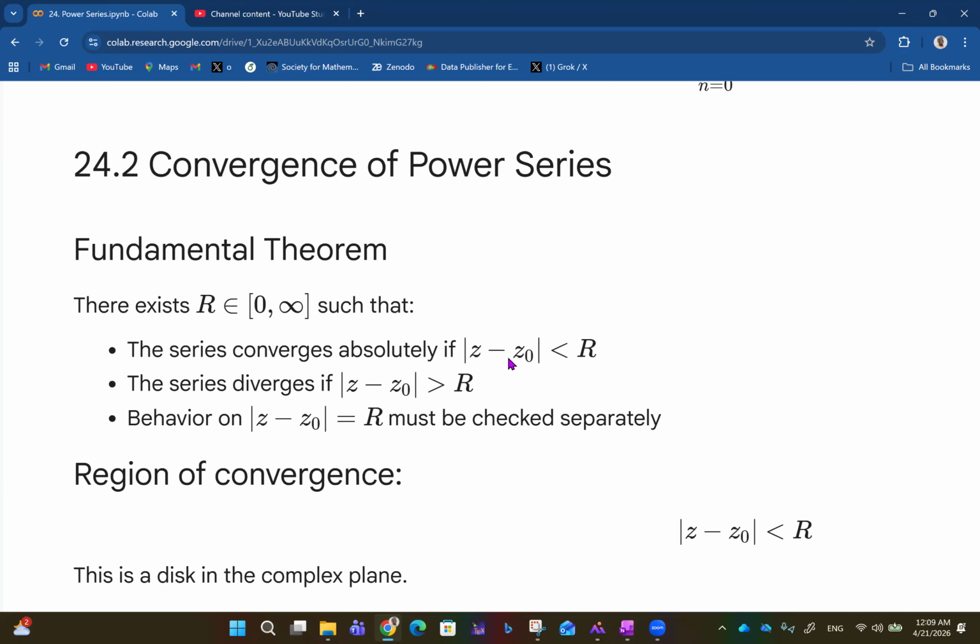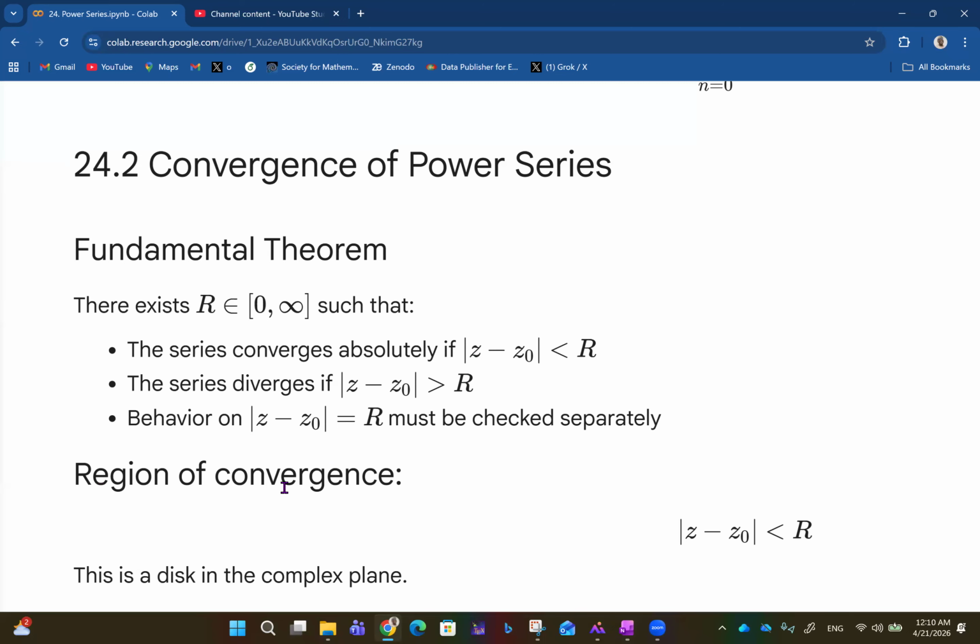So a convergent series is one for which the absolute value of z minus z naught is less than the radius. Then a series will diverge if the absolute value of z minus z naught is greater than R, which is the radius. And the behavior on the absolute value of z minus z naught equals R must be checked separately. So in any situation where the absolute value of z minus z naught is actually R, it must be checked separately to see what exactly the issue is.